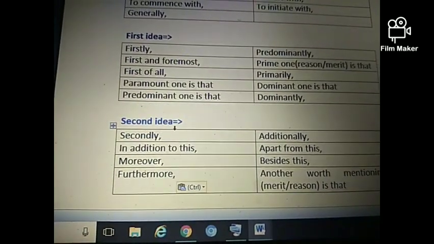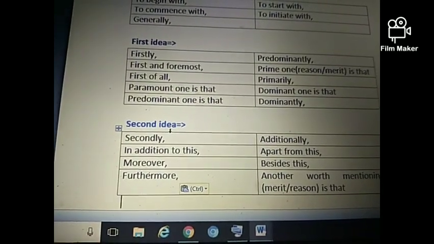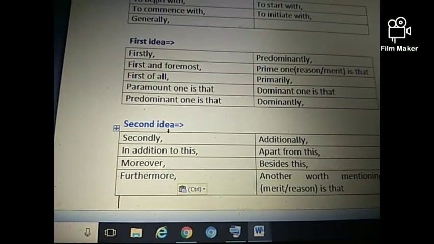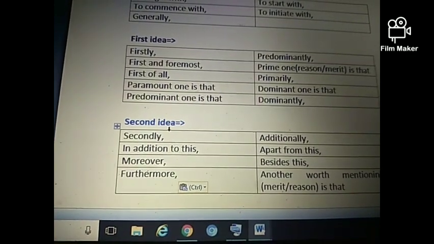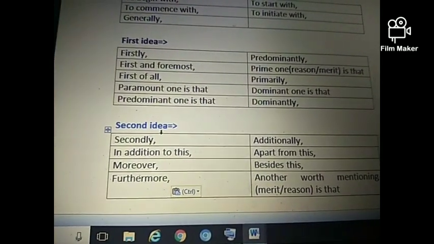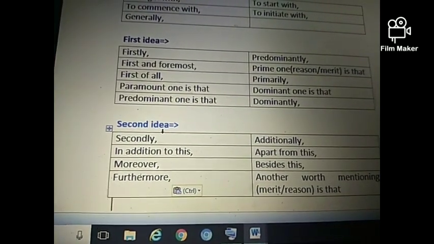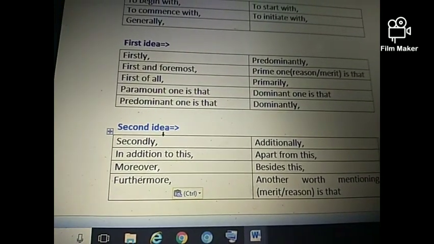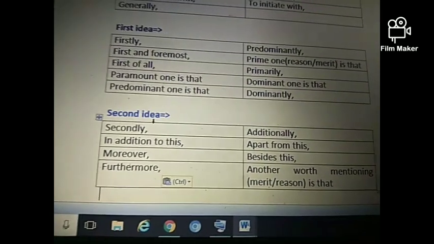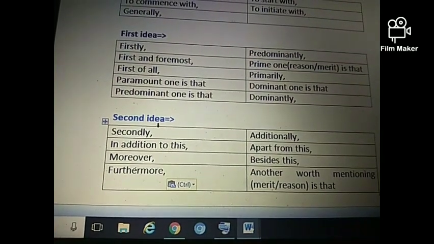Next, while writing the second idea, you can use secondly. Again, it is an overused connector, so I wouldn't recommend you guys to use this connector. It is not wrong, but try to avoid it if you can. Instead of using this, you can use in addition to this, which should be followed by a comma, or moreover or furthermore. But while using furthermore, always make sure that you can't use furthermore before moreover. If you want to use furthermore, then firstly you have to use moreover definitely. Without moreover, furthermore's use would be inaccurate for you, so use it properly.